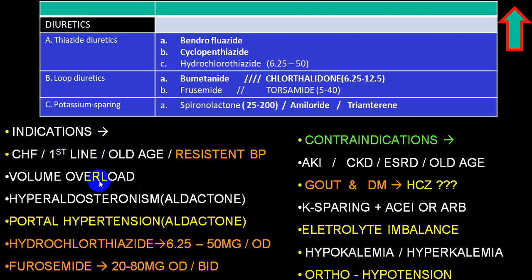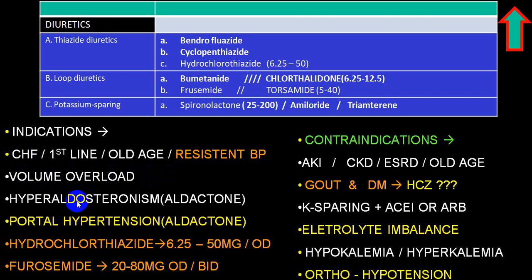Any person who has a volume overload, particularly say congestive heart failure, or a volume overload because of nephrotic syndrome, or a person with cirrhosis of liver, diuretic will help. But as far as congestive heart failure, it is the first drug of choice, while in the other two, it is supplementary.